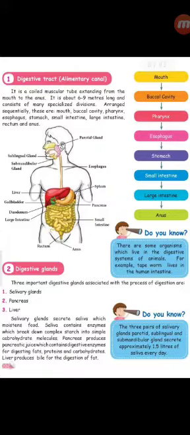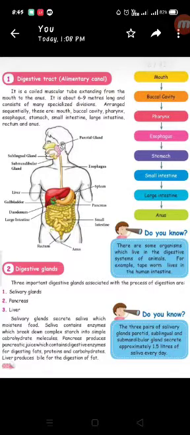Now children, come to the blue color box. Do you know the three pairs of salivary glands? The salivary glands, there are three, and they are very, very important. The parotid, sublingual and submandibular glands secrete approximately 1.5 liter of saliva every day.